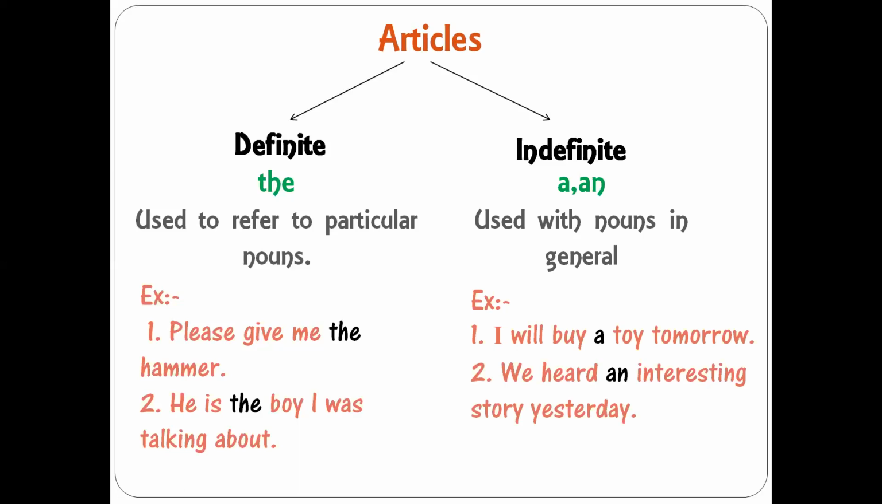Similarly, next example, we heard an interesting story. So again, here I am talking about a story in general. I'm not talking about a particular story. So that is why here I am making use of the article an.